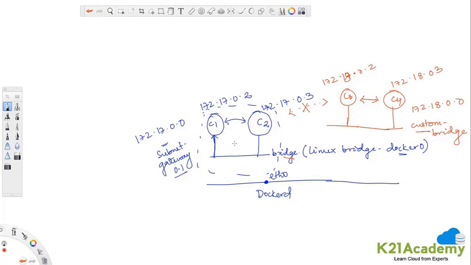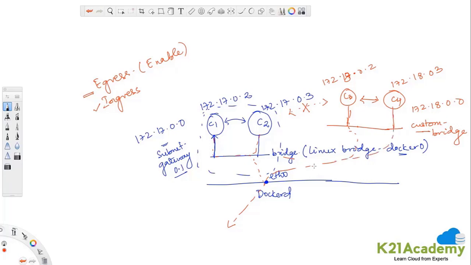And one more thing we need to understand, the ingress and the egress traffic. So we will talk about egress traffic. We will talk about the ingress traffic once we expose a port and you want to communicate outside. That time we will discuss it. Now understand that if a container is created, by default the egress is enabled and it can communicate outside the network. So this is enabled by default. From my container, if I want to reach outside, I should be able to reach without doing anything. There are no changes needed. It takes the ETH and it goes out. So we will see all these things.